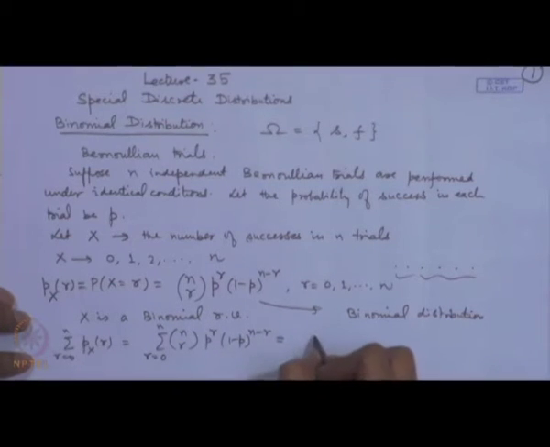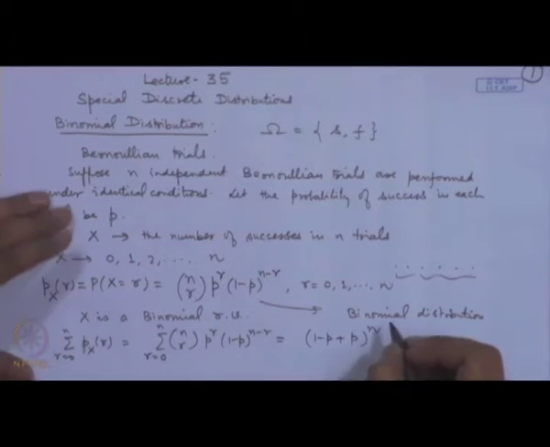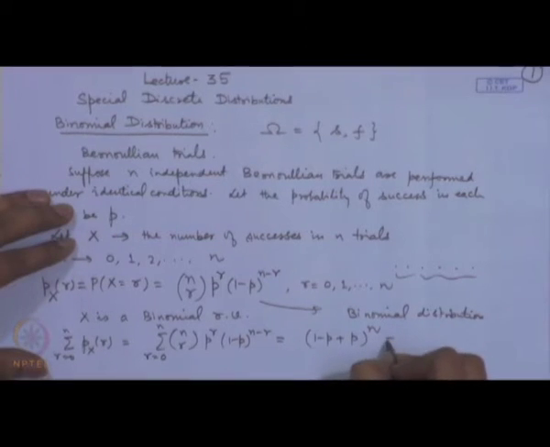Then this is nothing but the sum of (1 minus p plus p) to the power n, and therefore, this can be considered as 1 to the power n, that is equal to 1.